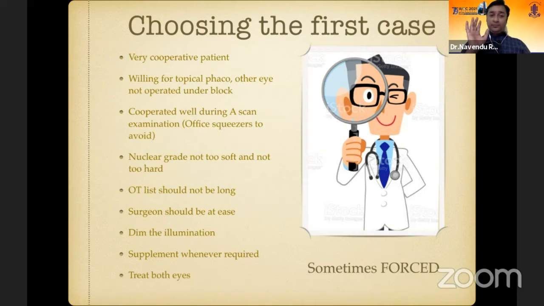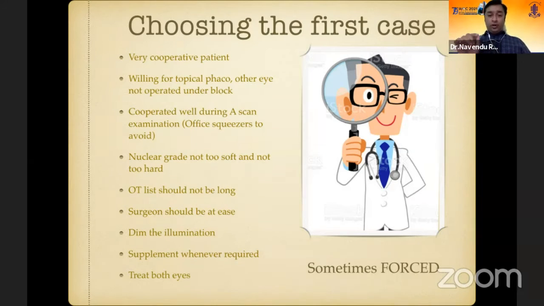very cooperative. He should be willing to go on the topical anesthesia. If the other eye has been operated under block, he will be comparing the pain sensitivity with the eye operated in block, and definitely initially you will have problems with that. The patient should not be a squeezer, a squeezer, as Dr. Mohit has already told us. The nuclear grade should be not too soft, not too hard.